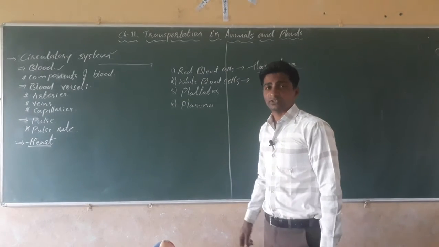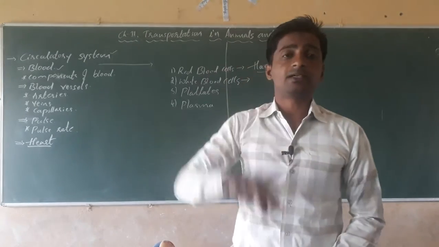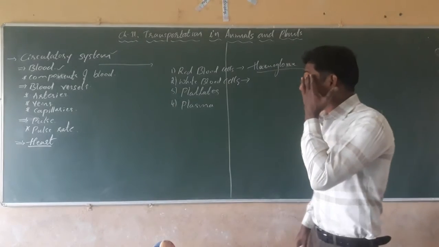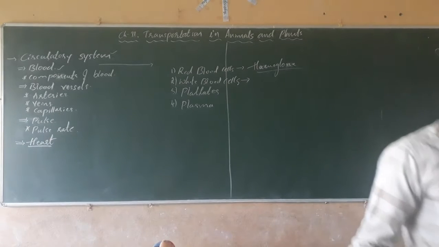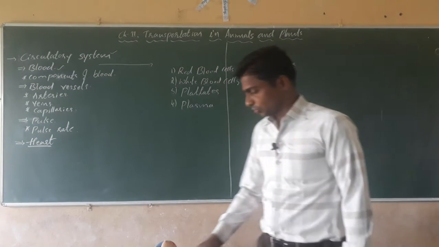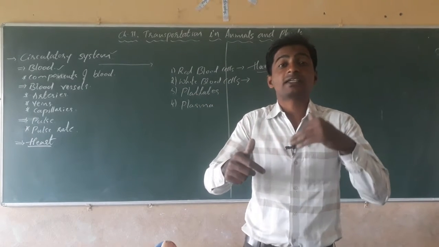Next, come to the WBC. White blood cells are the colorless cells present in the blood that give the immunity power, or fight against disease causing microorganisms. WBC helps in controlling the immunity power, or gives the resistance power against diseases.